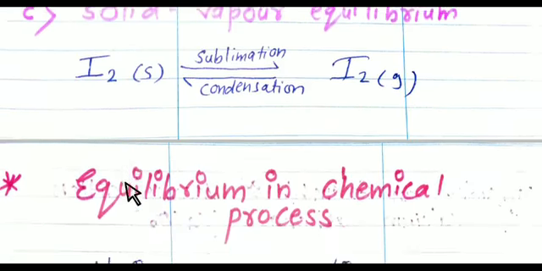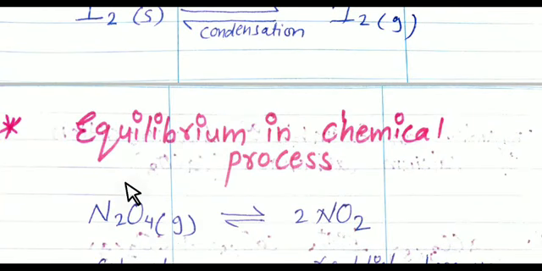And you can see the reaction. The next topic is equilibrium in chemical processes. Students, always remember, chemical equilibrium is defined as the state of a chemical reaction at which the rate of forward reaction and the rate of reverse reaction are both equal, and the concentrations of reactant and product reach constant values.